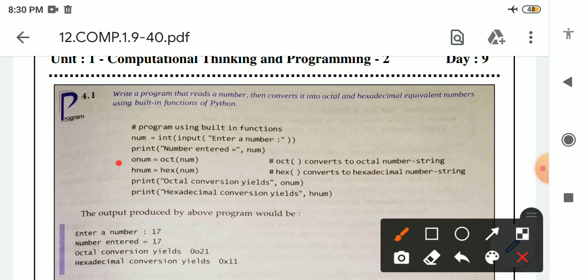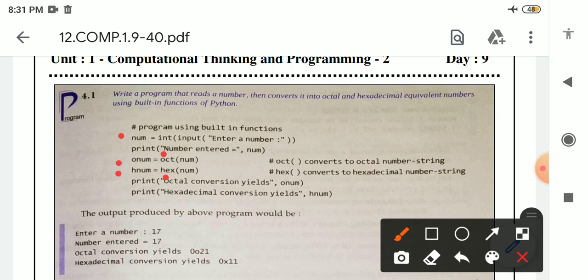So onum is the name of a variable. After that equal to, then oct is a function, means it is a built-in function of Python which converts the number into octal form. So inside parenthesis we have written num, the variable in which we have stored the accepted value. After that in the next line hnum is also a variable. After that equal to hex, the name of a Python built-in function which converts a number into hexadecimal form. Inside parenthesis we have written num as the argument because num is storing the value accepted from the user.